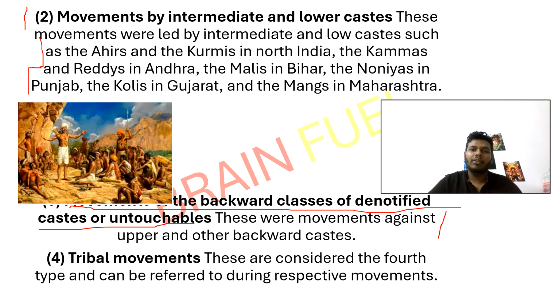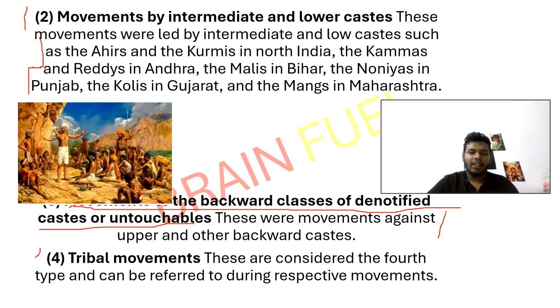They faced exclusion from society, temples, schools, and even water sources. Their movements were not just against the upper castes but also against other backward castes who sometimes looked down on them. They demanded basic human rights, dignity, and social inclusion. If society was a game, this group wasn't even a token to play. Their movement said, "We belong here, stop excluding us."